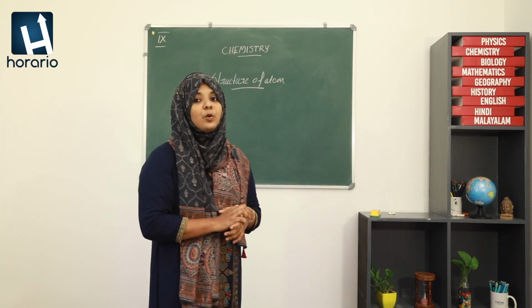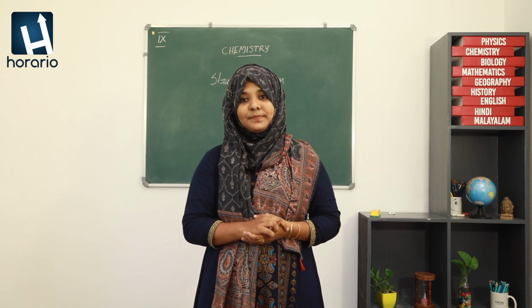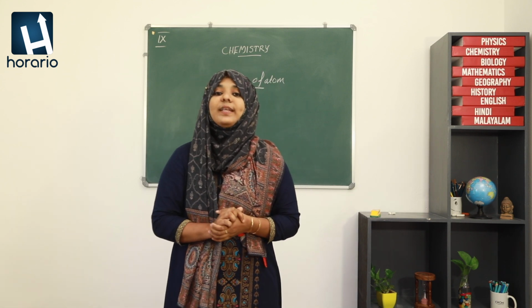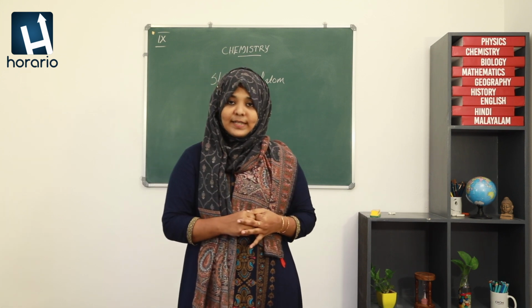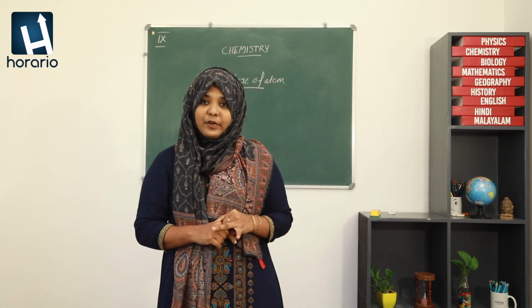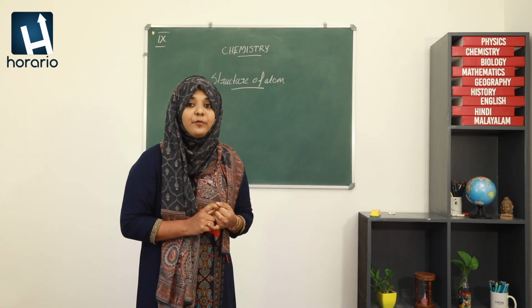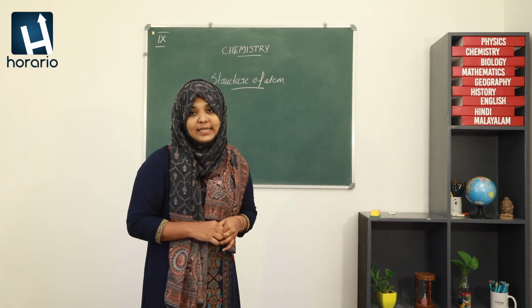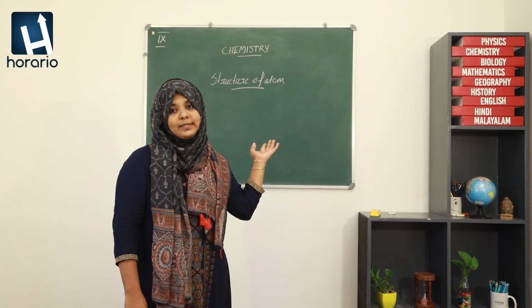Now let's start with our first lesson, structure of atom. In this chapter we learn about particles inside an atom, structure of atom, electronic configuration and also about isotopes. Let's start with the contribution of different scientists who helped in the development of structure of atom.